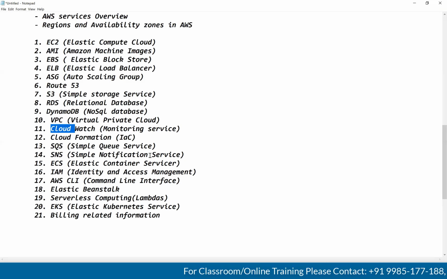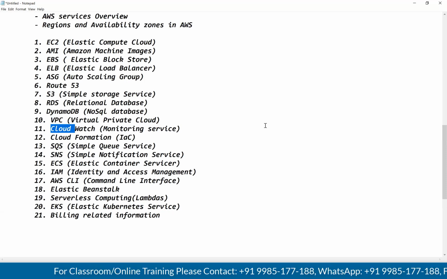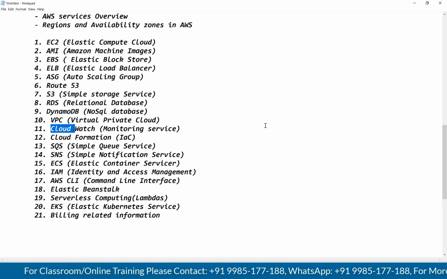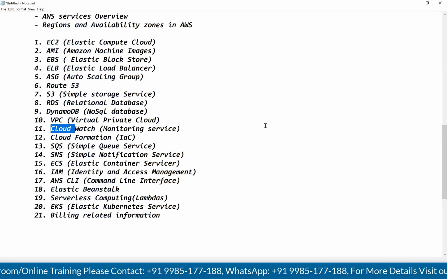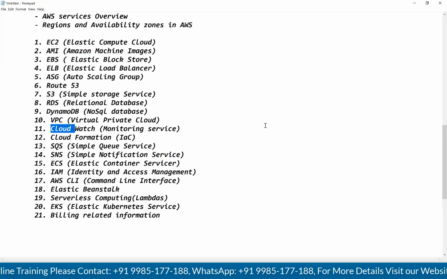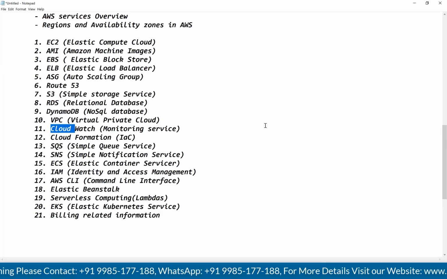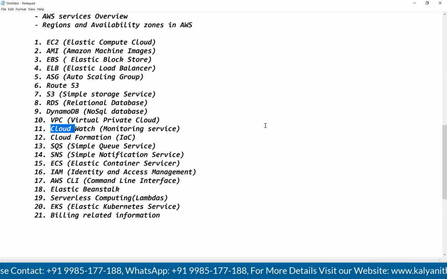Simple Notification Service, guys. Here CloudWatch is monitoring. If something goes wrong, then immediately it will push the message to SNS. From SNS, those messages will go to the respective teams, guys. Here inside SNS, we need to create the topic. CloudWatch will publish the messages inside the topic. Some consumers are there. Those consumers will consume the messages from the topic.